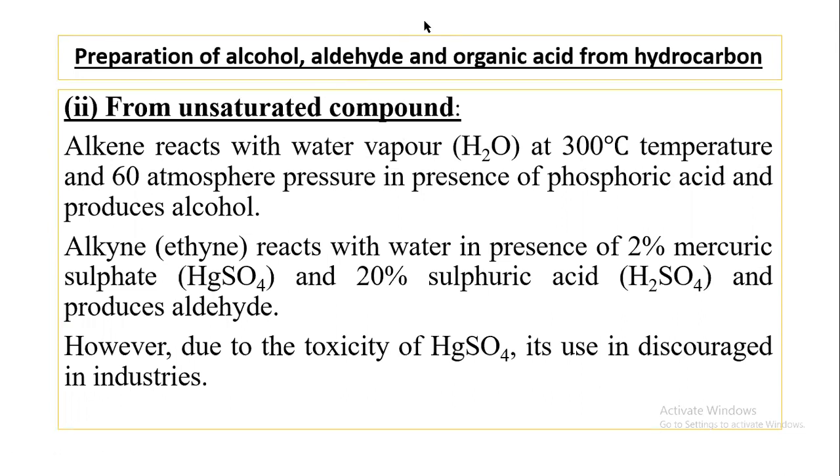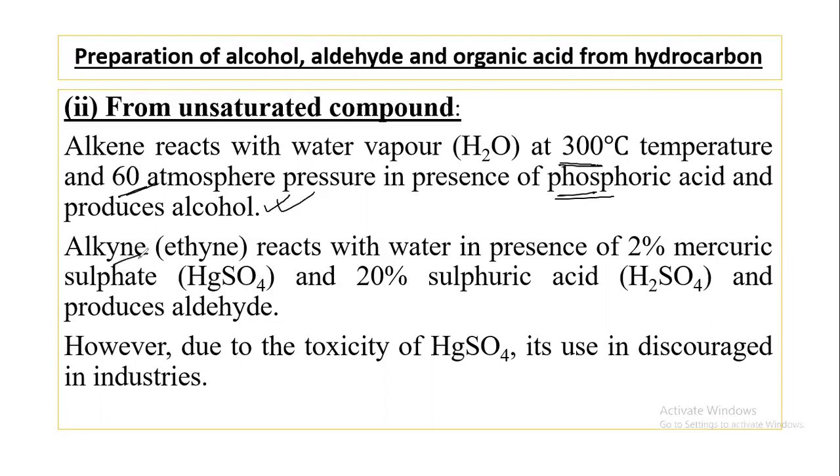And from unsaturated compounds, alcohol, aldehyde, and organic acid also can be prepared. We have already discussed this in a different section in this chapter. Alkene reacts with water vapor at 300 degrees temperature and 60 atm pressure in presence of phosphoric acid. Then it is alcohol. This alcohol can be oxidized with nascent oxygen and produce aldehyde or ketone. These aldehyde or ketones are further oxidized in presence of nascent oxygen and produce organic acid.